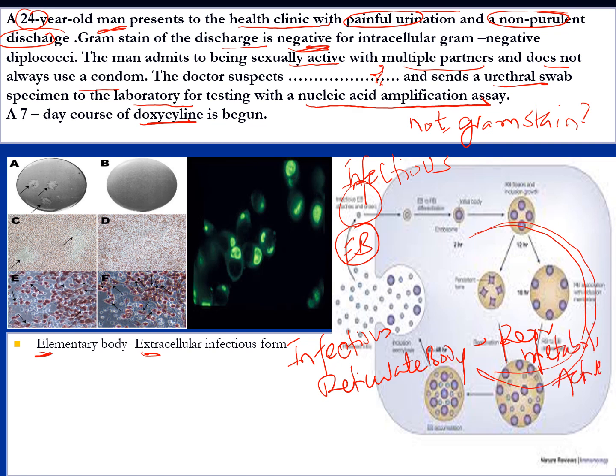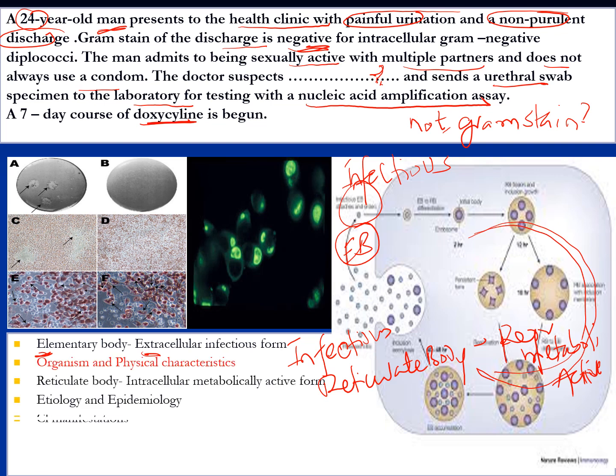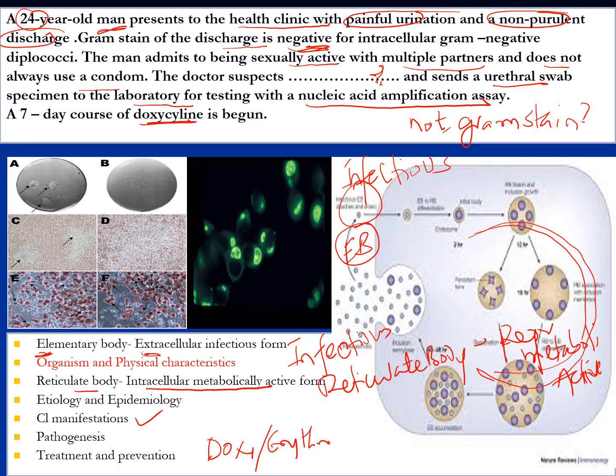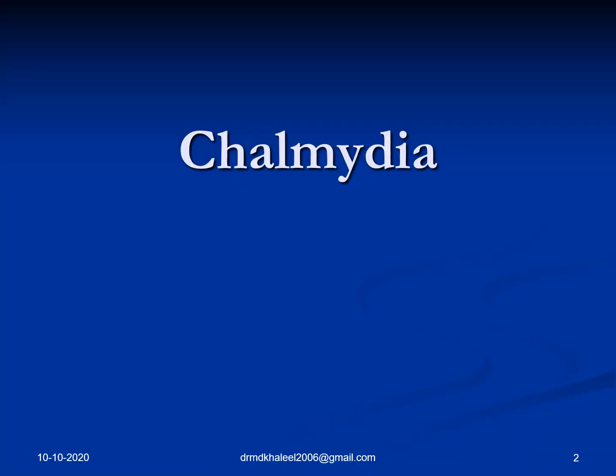Please keep this in mind because it's a very high yield exam question. So we are talking about the reticulate body, which is the intracellular metabolically active form. The clinical message you have already seen in the clinical vignette. And treatment, yes, doxycycline and erythromycin, as given for other STD infections, are the drugs of choice. So let's proceed from this good clinical vignette. We are talking about none other than Chlamydia.